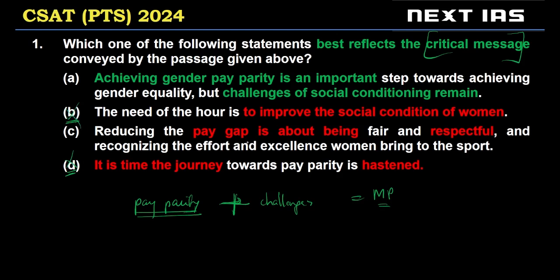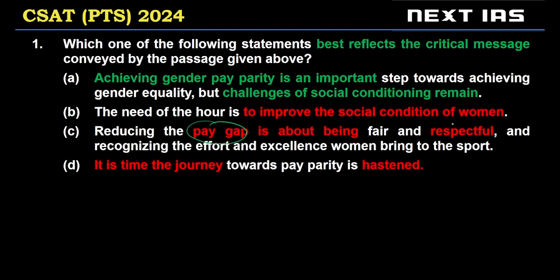Option C, reducing the pay gap, is about being fair and respectful and recognizing the effort and excellence women bring to the sport. So we are told what reducing the pay gap is about. The passage does not speak about respecting or disrespecting women. This is not discussed in the passage or implied in the passage. So this would be outright incorrect. And again, the part about reducing the pay gap is correct, but the challenges part remains. So B, C, and D are invalid. A is the correct choice.